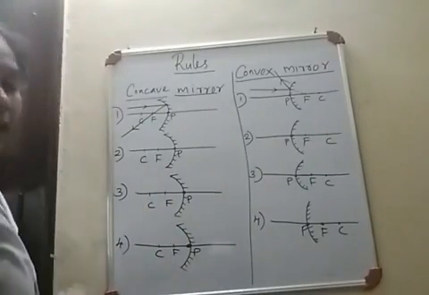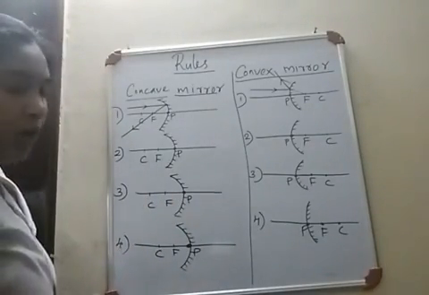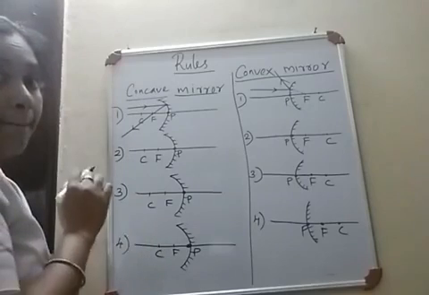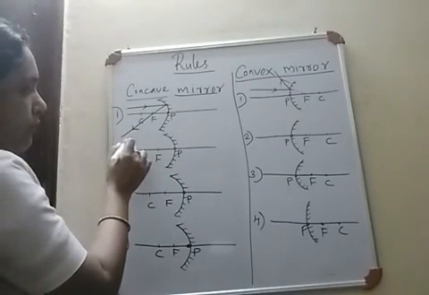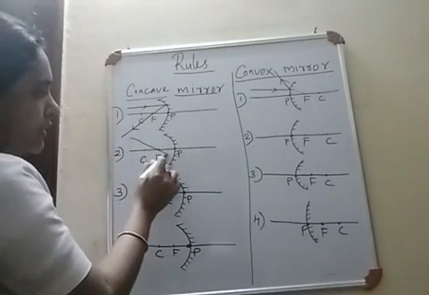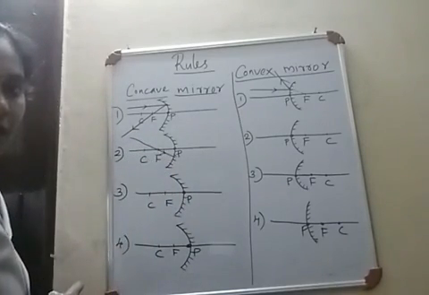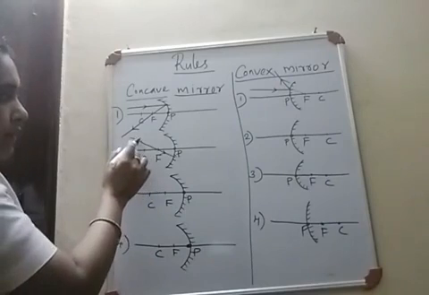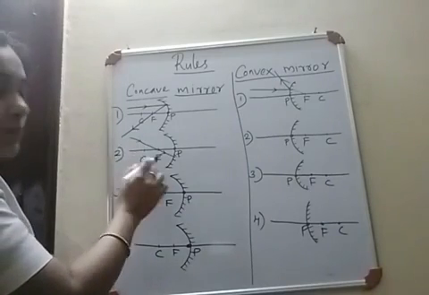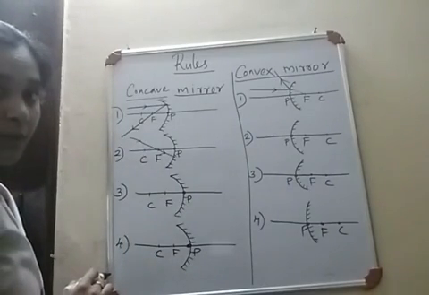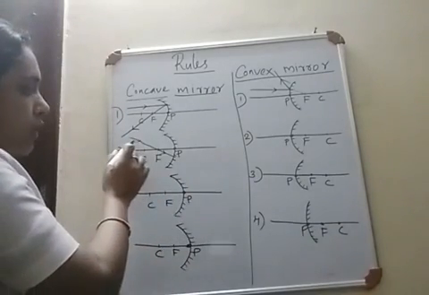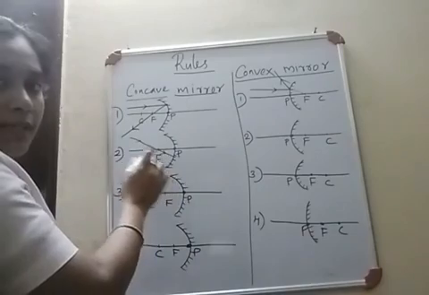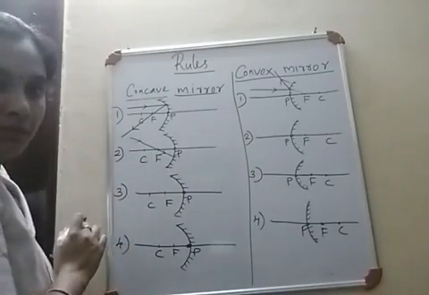Now, the second rule talks about the ray of light passing through the focus. So consider a ray of light incident on the mirror like this. What is the peculiarity of this ray? Children, the ray should always be denoted by an arrow mark. It's very, very important. Otherwise, you will lose your half marks. Now, this ray passes through the focus and it is incident on the mirror.